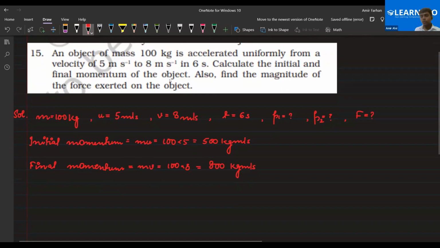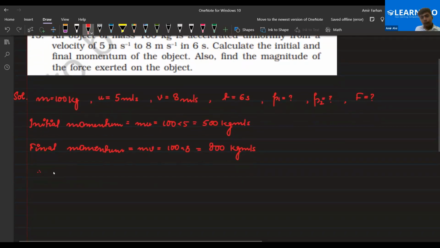Now the question is asking for the force exerted by the object. Force can be calculated using two options. Either you calculate the acceleration using the first equation of motion, because you have all three things, you just need to find the acceleration. Or force can be written as the rate of change of momentum, M into V minus U by T. Yes or no, everyone? So instead of that, let's write MV minus MU, because we have the values of MV and MU specifically. So MV minus MU divided by T.